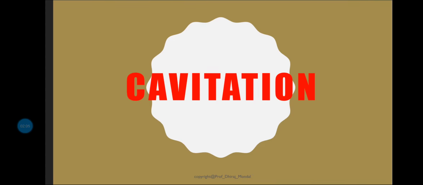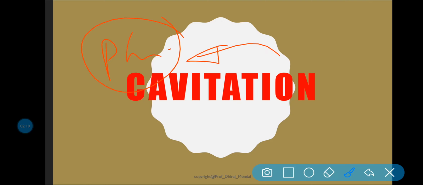Now, the definition of cavitation. Cavitation is defined as the phenomenon of formation of vapor bubbles in a flowing fluid. Fluid means liquid. Flowing liquid in a region where the pressure of the liquid falls below its vapor pressure, and the sudden collapsing of these vapor bubbles in a region of higher pressure.